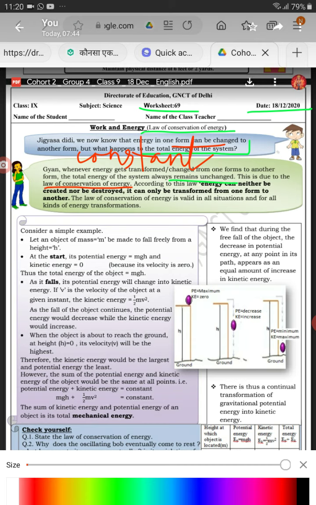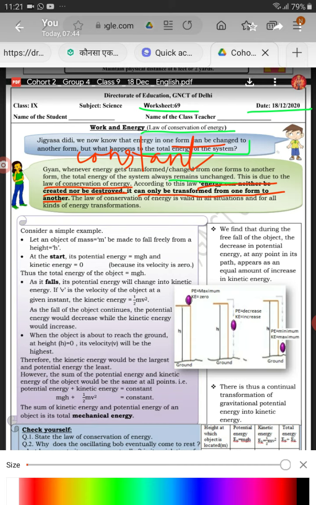So according to this law, energy can neither be created nor be destroyed. It can only be transformed from one form to another.